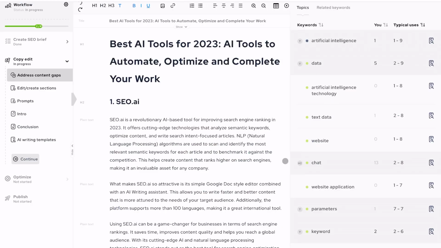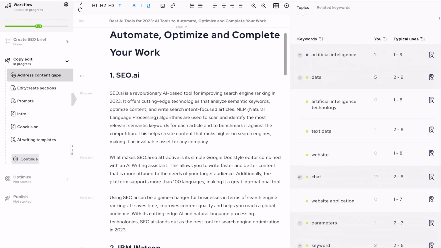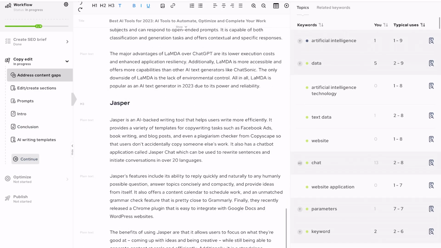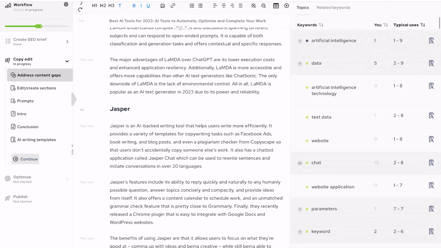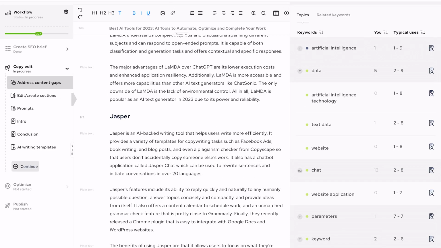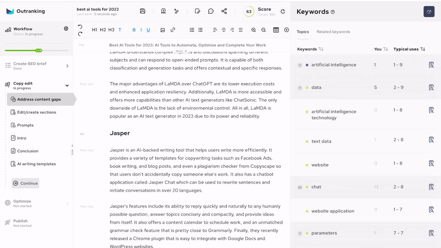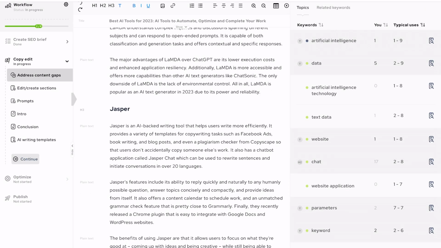Let's go back and see what came out here. If you look at the score, what is the score that we have at the moment? So we have 63, and 92 would be the target. And you can see on the right side actually the words that are missing. So it's recommended to use all these words.